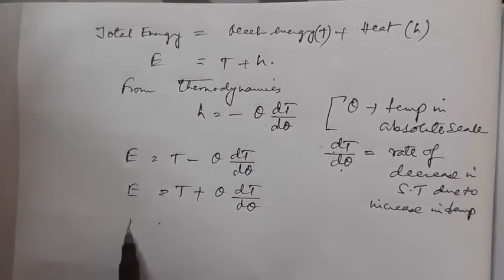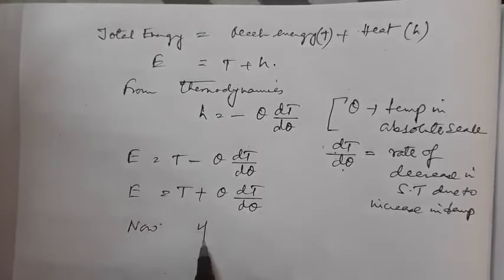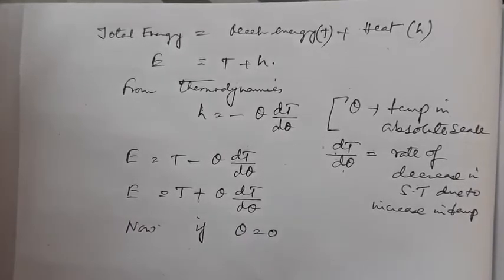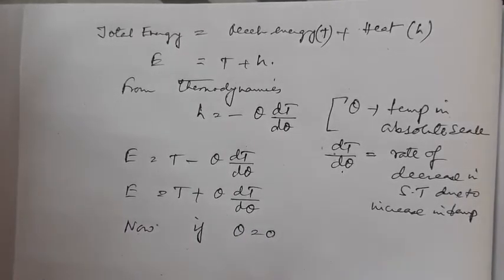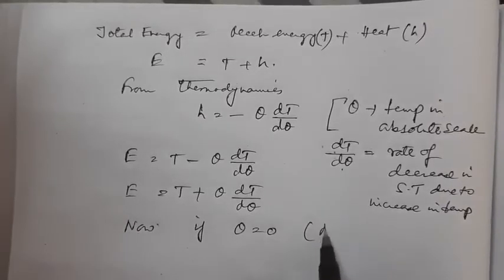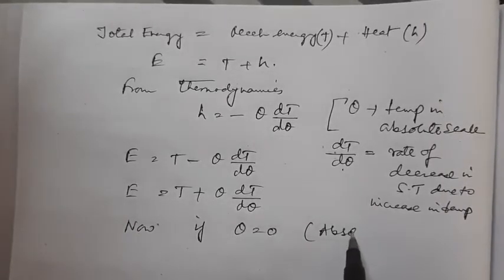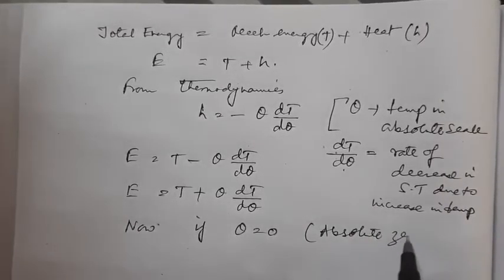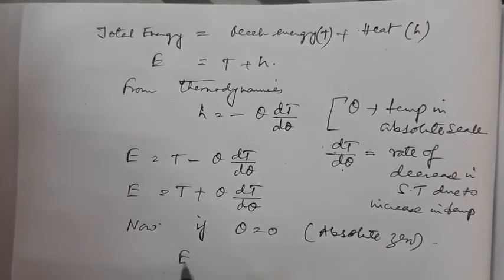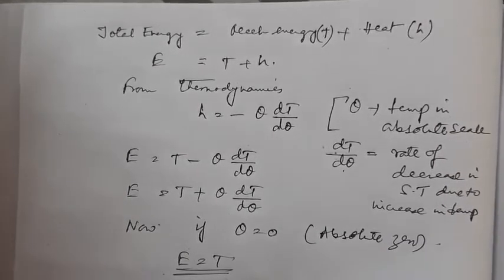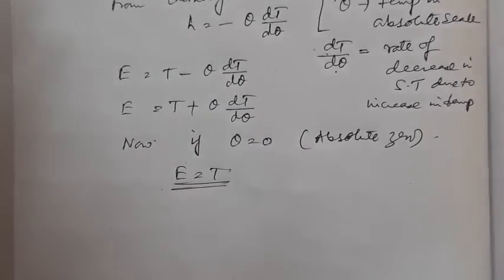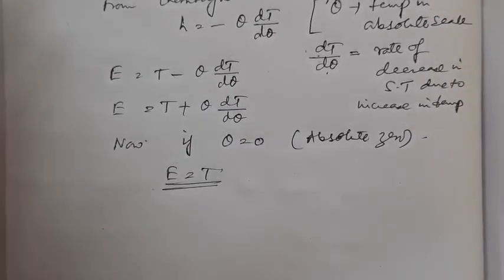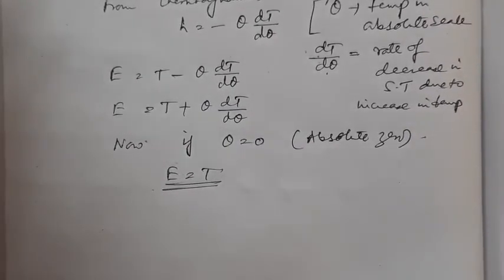Now, if theta is equal to 0, that means at absolute 0, E is equal to T. Only at absolute 0, surface energy will be equal to surface tension.